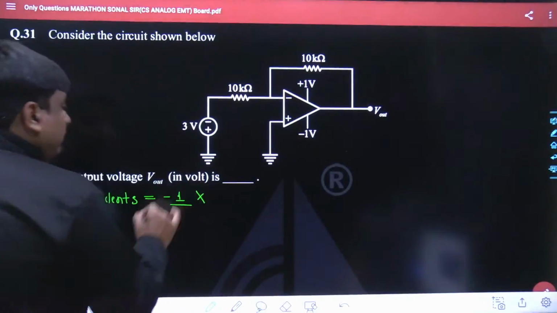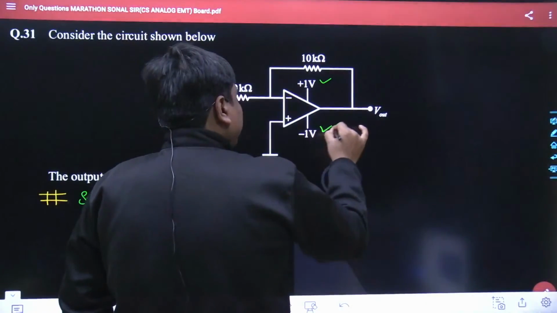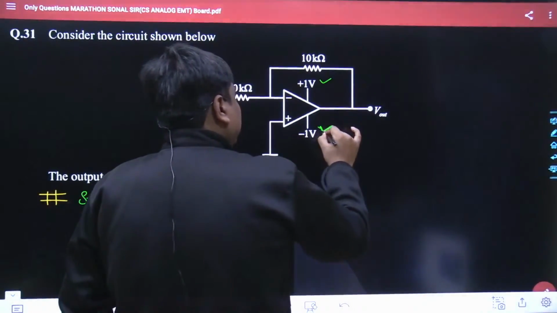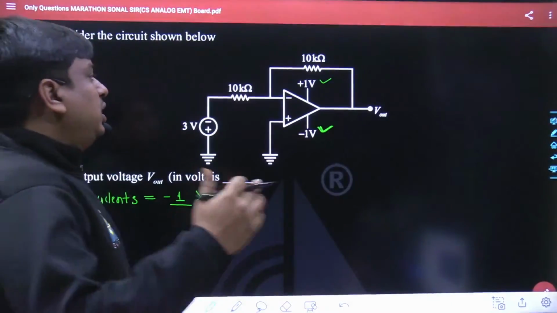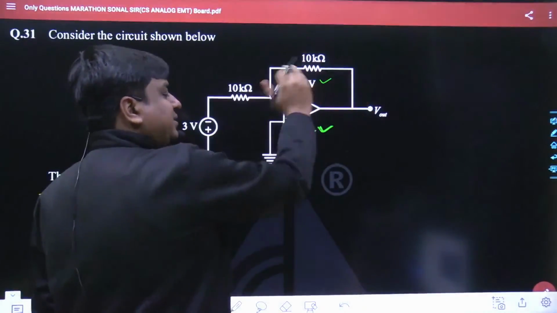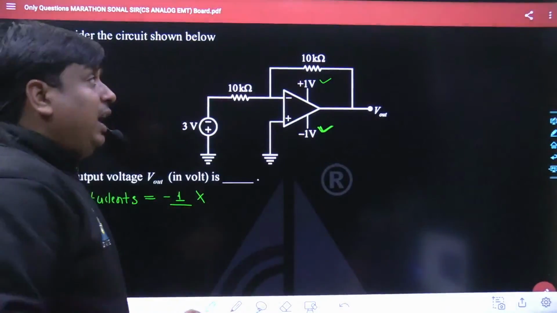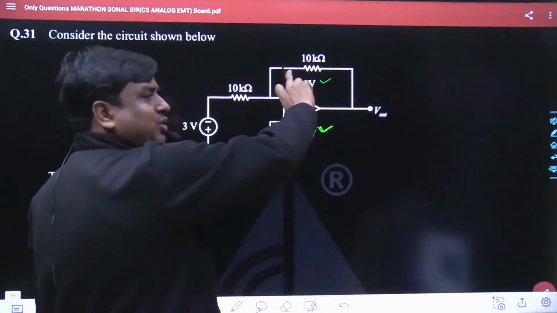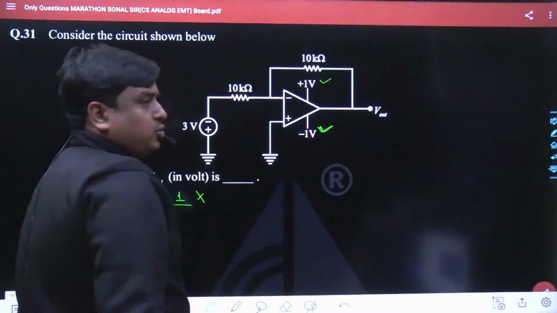See, whenever the saturation voltages are given in your problem, you also have to see whether your operational amplifier is going into the saturation mode or not. If it goes beyond +1, it would get saturated at +1. If it goes beyond -1, it would get saturated at -1. And if the output voltage remains between -1 to +1, whatever the output voltage we have, that voltage would get reflected at the output side.